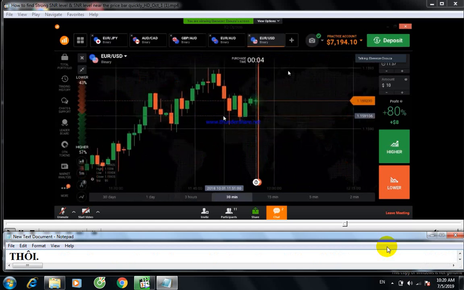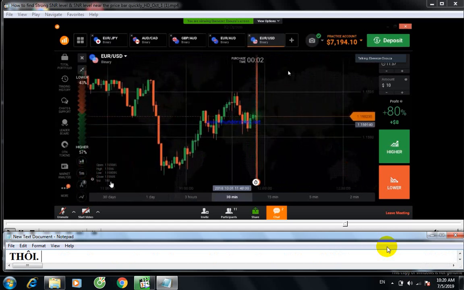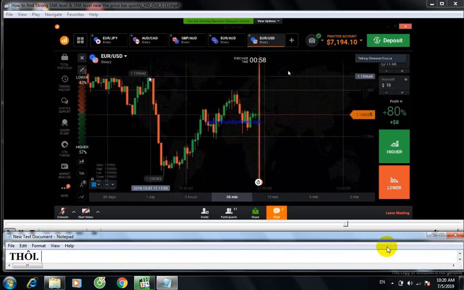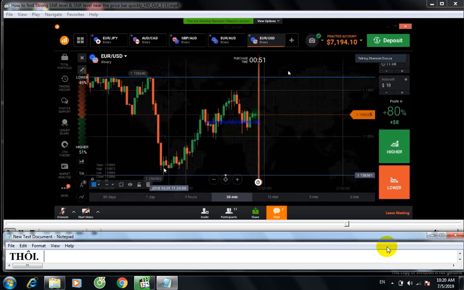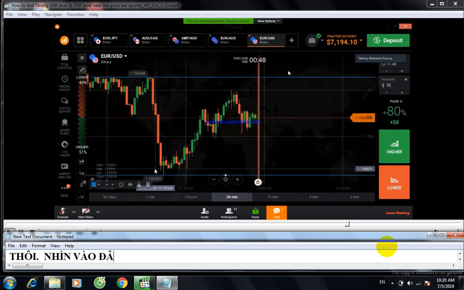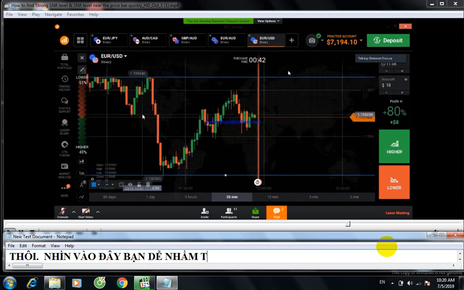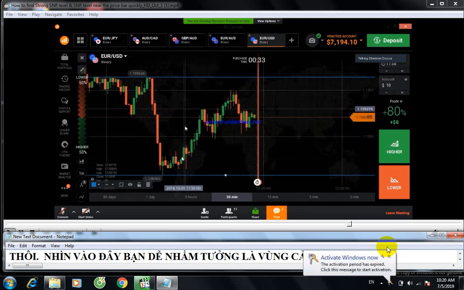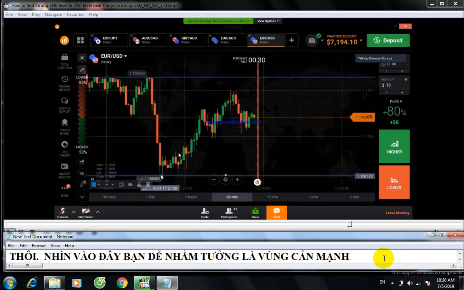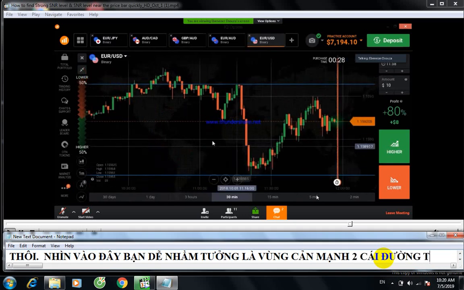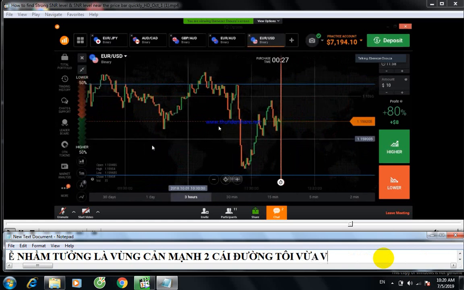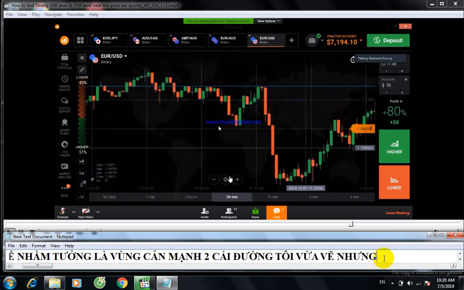So strong levels. You may think this is an extreme level, so it means this is a strong level. This is not a strong level. Not all extreme levels are strong levels. Strong levels will always reverse the market. When the market hits that level, it reverses. So you can find the strong levels in that way. This is not an extreme level or a strong level. Not all extreme levels will work, because sometimes you can see the market will break this level, right?